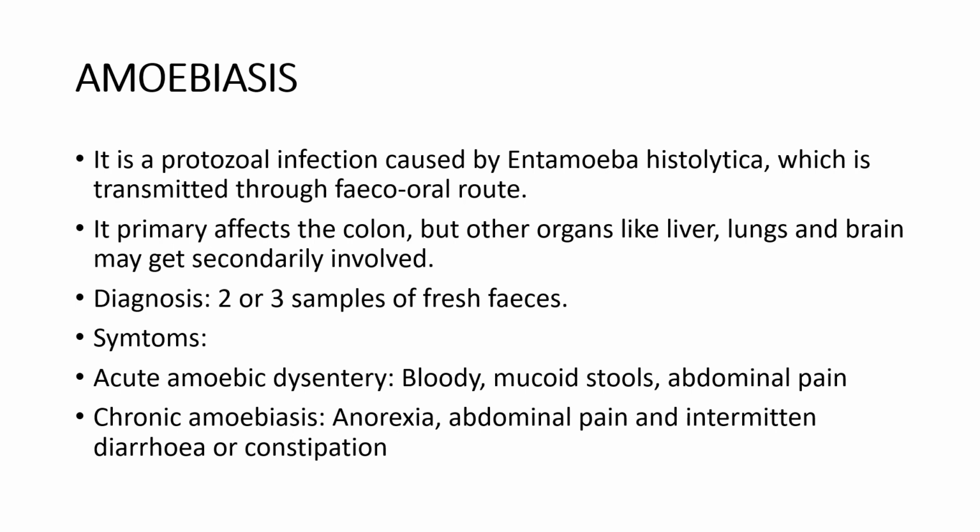These cysts are converted to trophozoites inside the lumen. Some trophozoites may multiply and invade to ulcerate the mucosa of the large intestine. This will lead to amoebic dysentery.